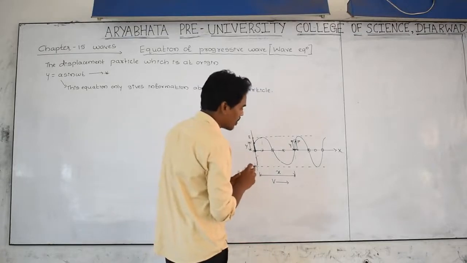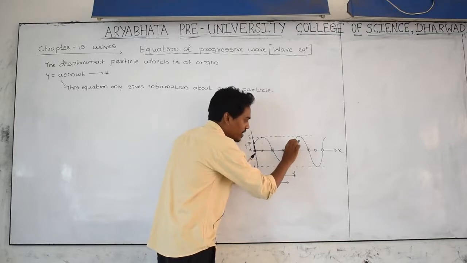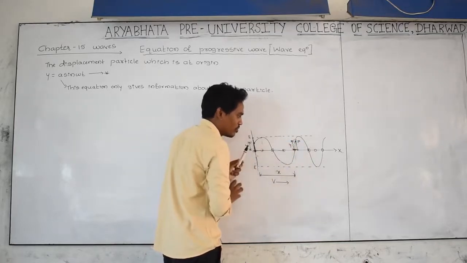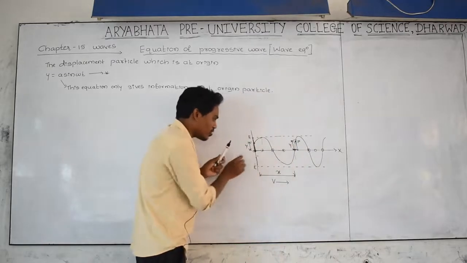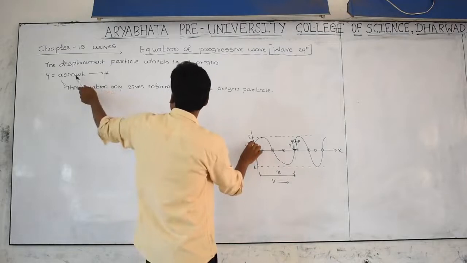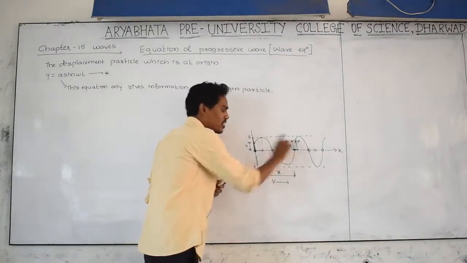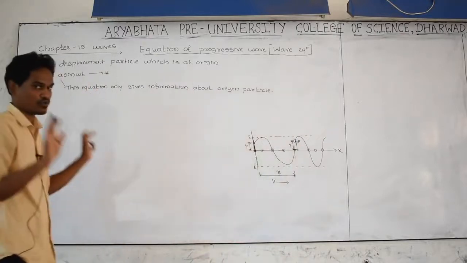Therefore, my intention is to find out what is the displacement given by the P particle. This displacement I want to find out, means the y value. But in order to find out this displacement, this equation we cannot use.